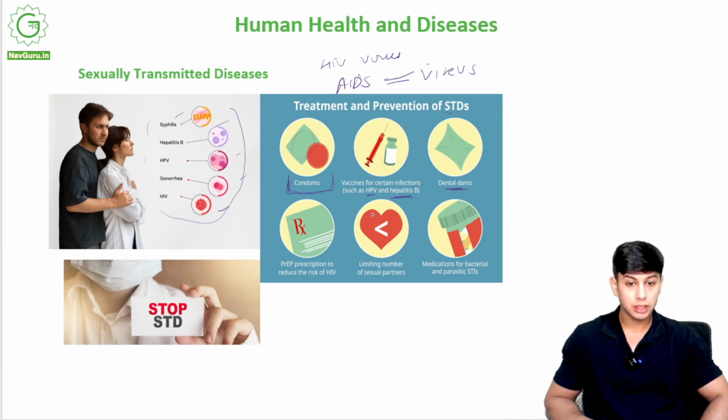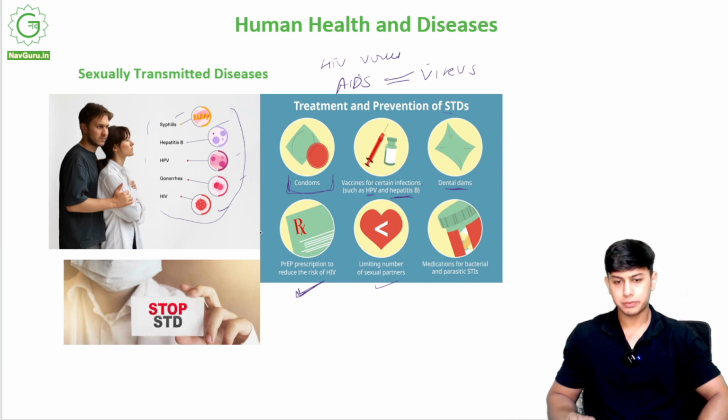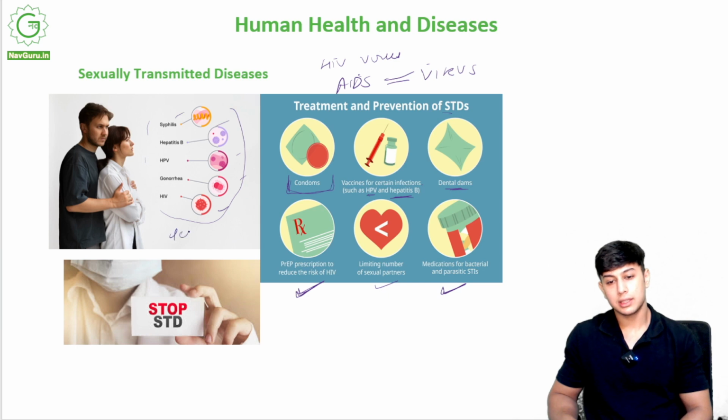Dental dams, and we have prescription to reduce the risk of HIV. We have limiting the number of sexual partners. If a person has a lot of sexual partners, there are high chances that he will get a disease. But if he has a low number of sexual partners, he will have less chance of getting a disease. Medications for bacterial infections. Practicing safe sex, practicing clean sex with fewer people, will lead to fewer STDs. Stop STD.